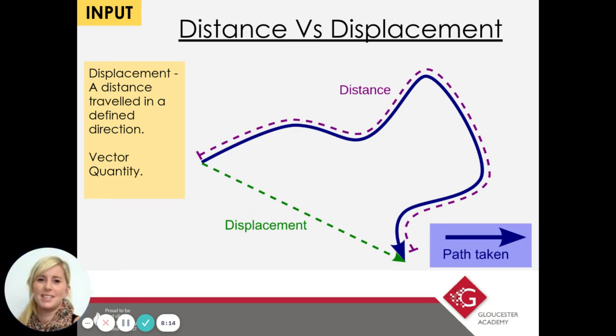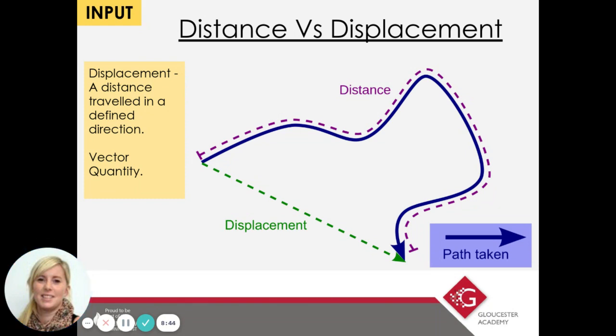If you imagine you've got your house and a friend's house, think about the route that you would take. But if you had to draw it on a map, if a bird was able to fly from your house to your friend's house, think of the direct route that they would take. But you couldn't do that. You couldn't walk through houses or fly over houses. So you have to go round various streets, cross roads, round roundabouts. It might be that they live quite a way away from you. So the distance is the path that you would take.